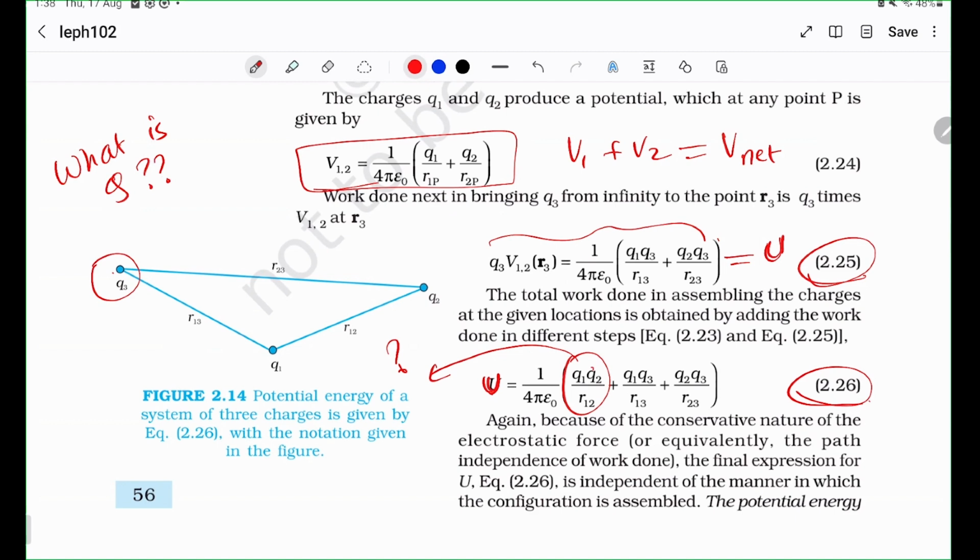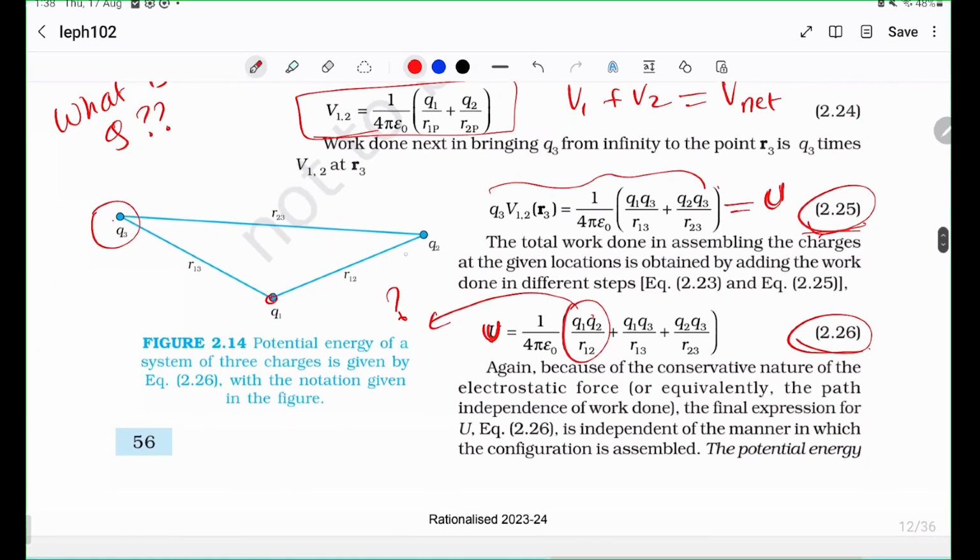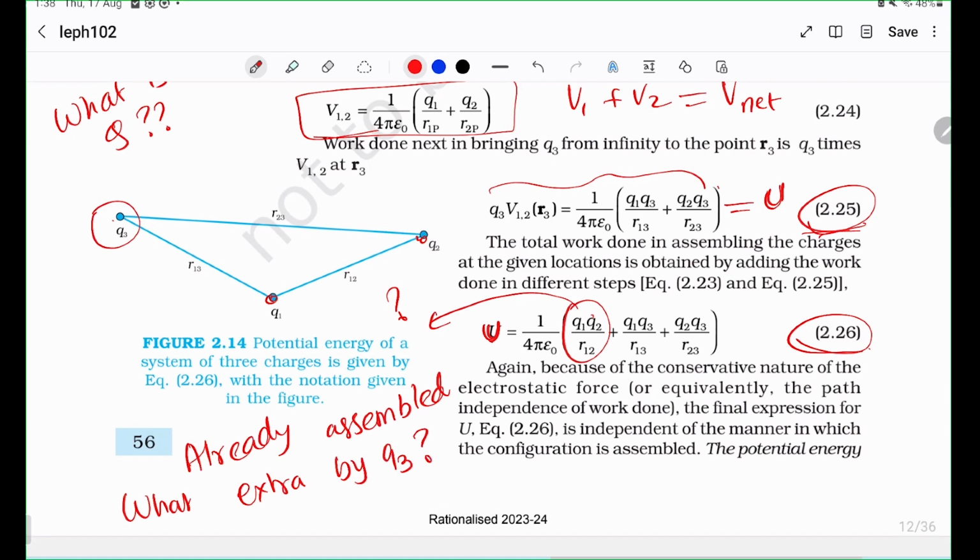That's very important. In this case, in the first case, the question is saying these two charges have already been assembled. Okay. Now they're asking what is the extra energy by bringing the third charge. Okay. For that question, the answer is this one.